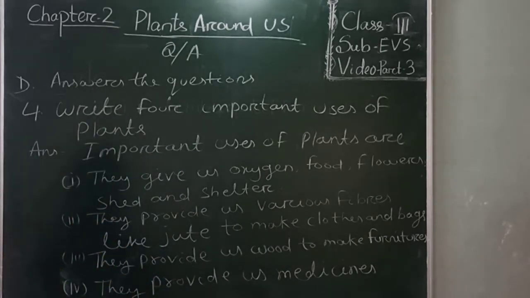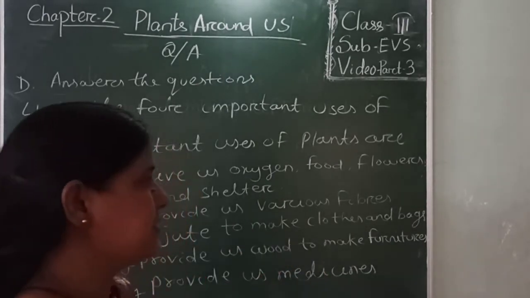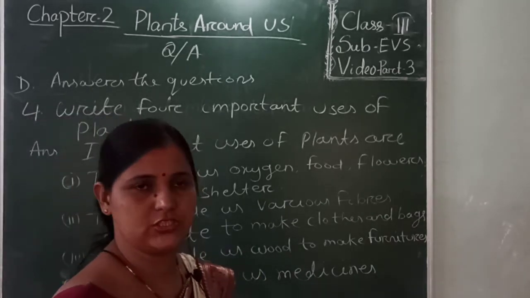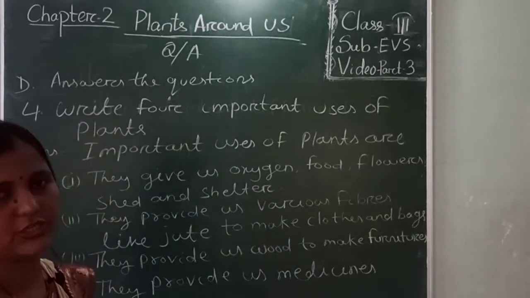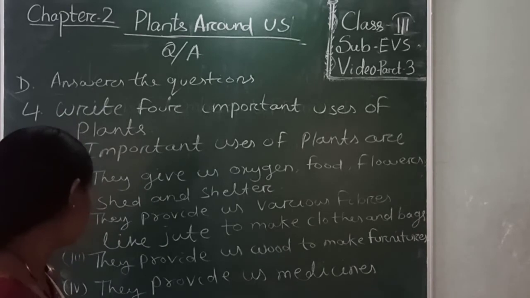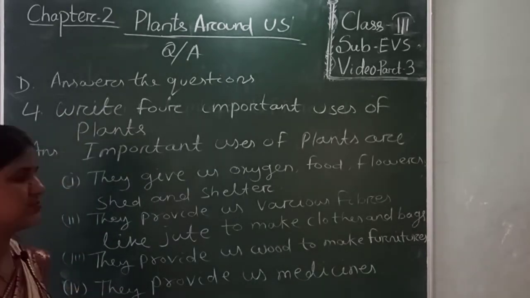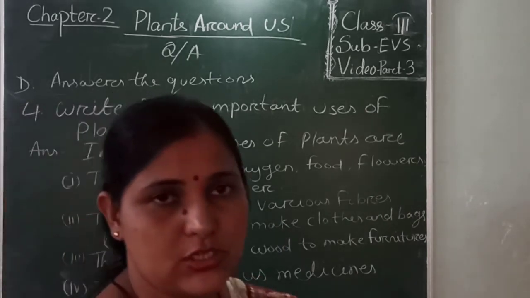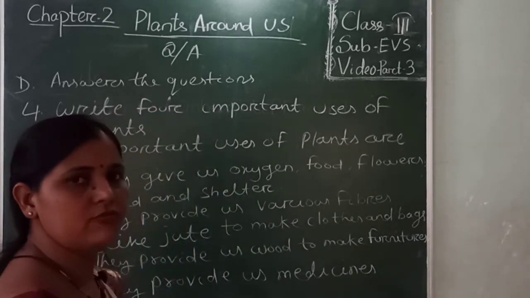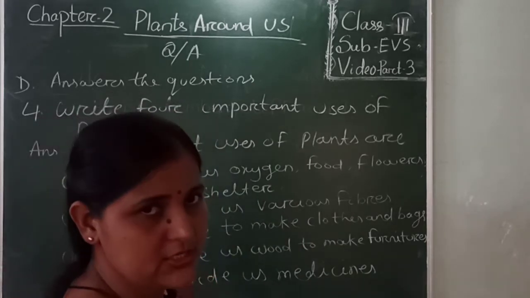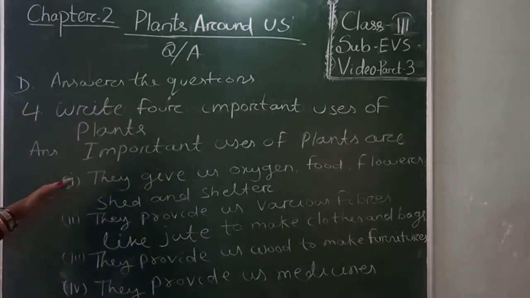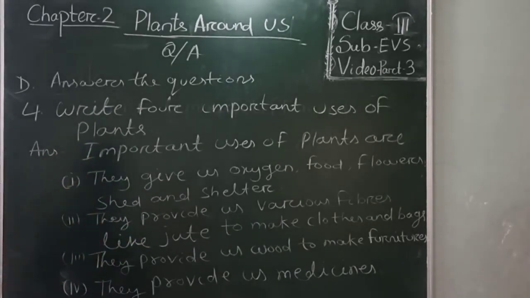The second one is they provide us various fibers like jute. From jute we make clothes and bags. Number 3, they provide us wood to make furniture. From wood we make different types of furniture. That wood we get from plants. Then number 4, they provide us medicine. From plants we also get medicine. Some medicinal plants are neem, tulsi, clove, ginger. This is the answer of question number 4. Like this you write it in your copy.